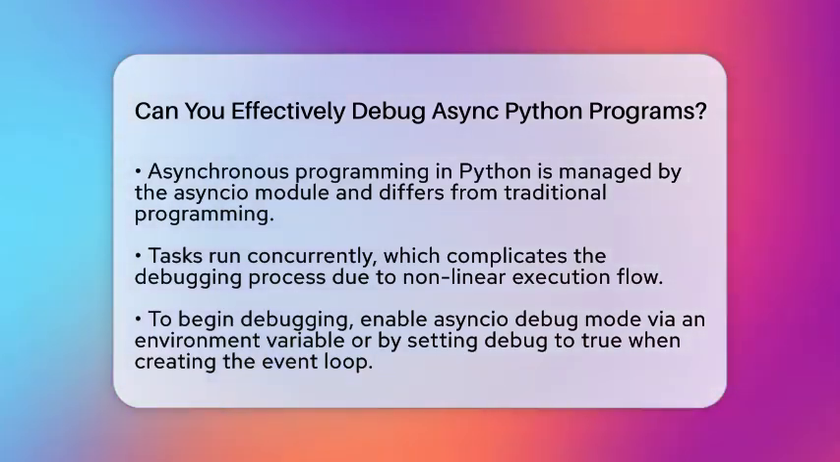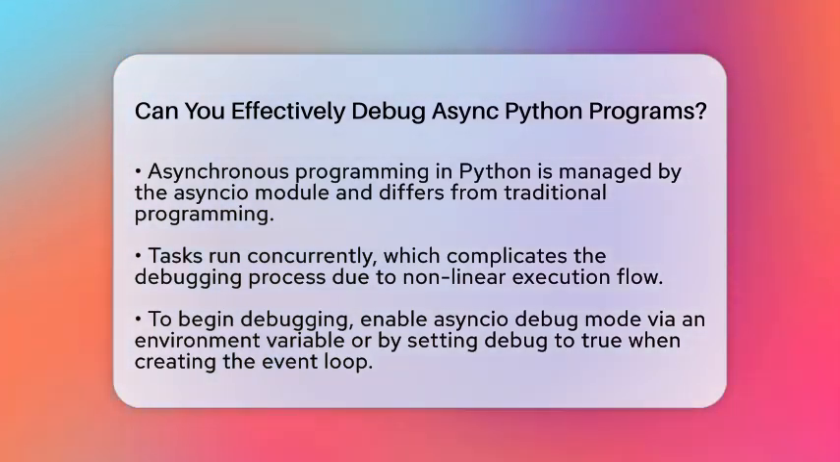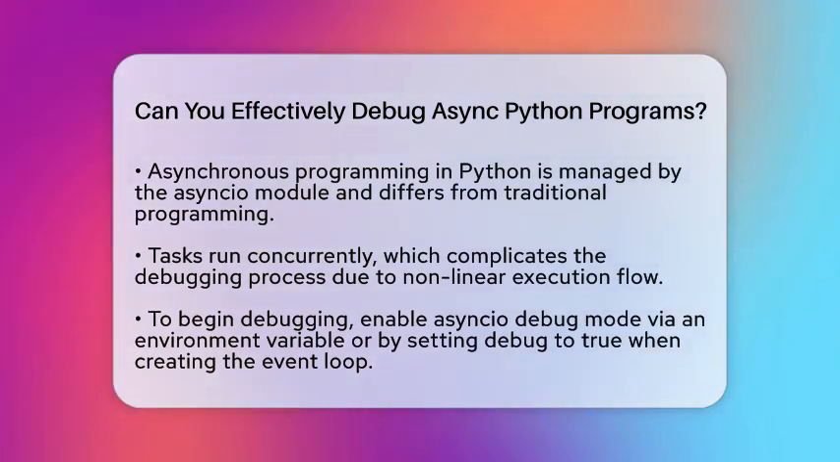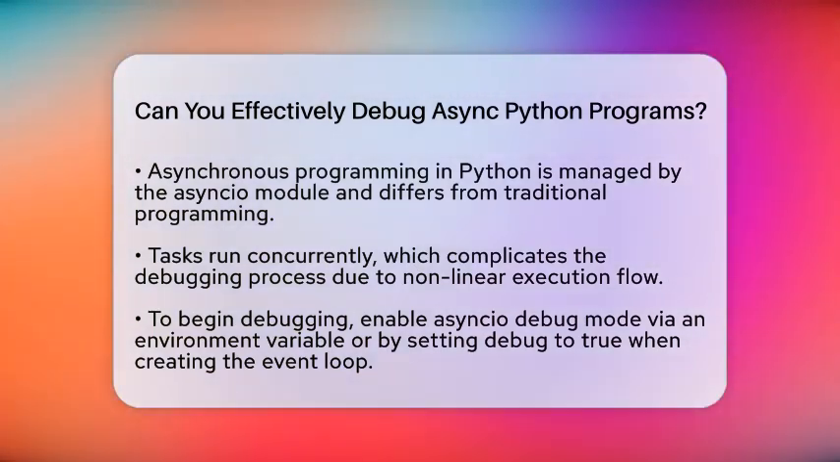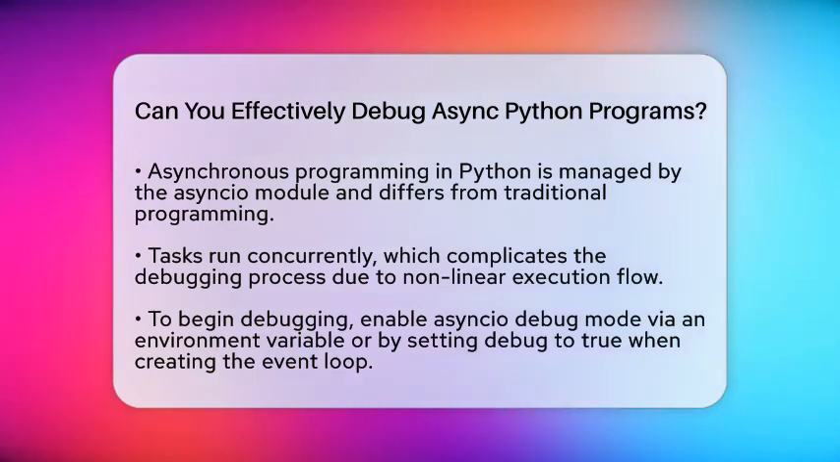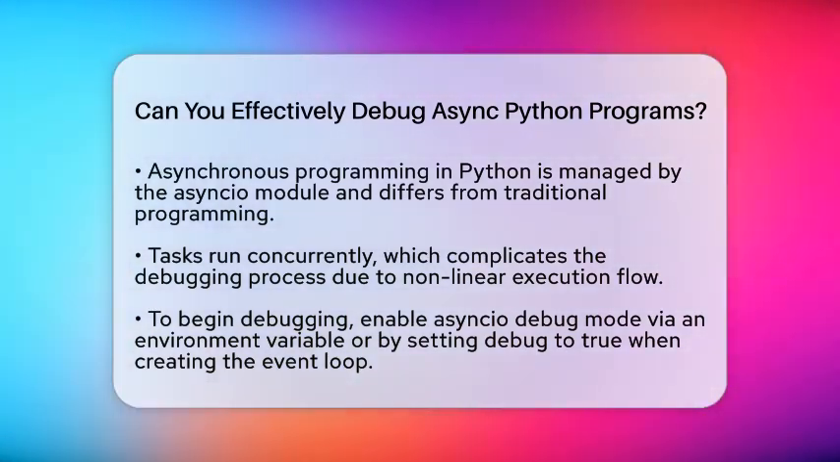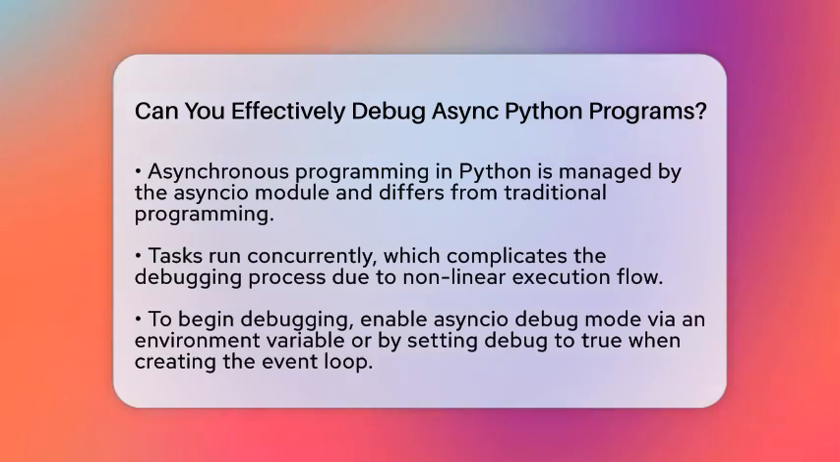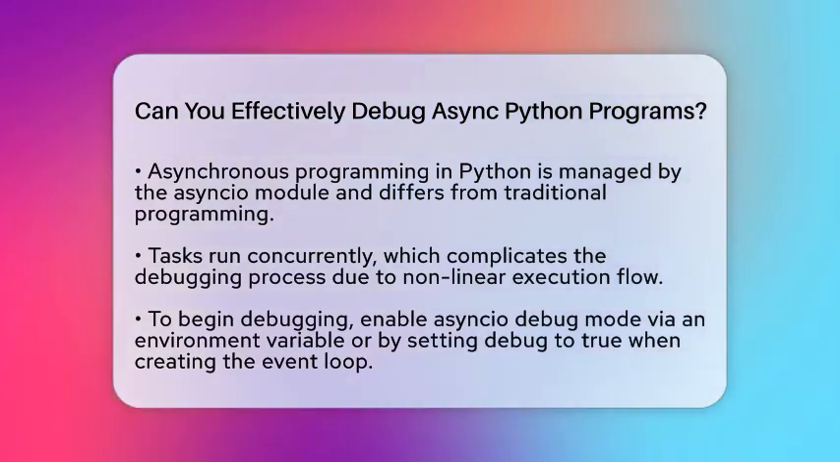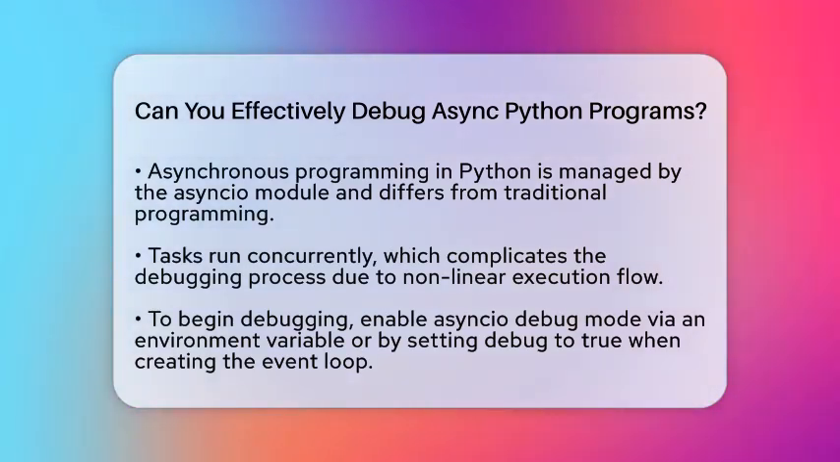Asynchronous programming in Python, often done using the Asyncio module, is different from traditional programming. In this model, tasks run concurrently, managed by an event loop. This can make debugging a bit tricky since the flow of execution is not straightforward. To get started with debugging async Python code, there are some essential steps you should follow.